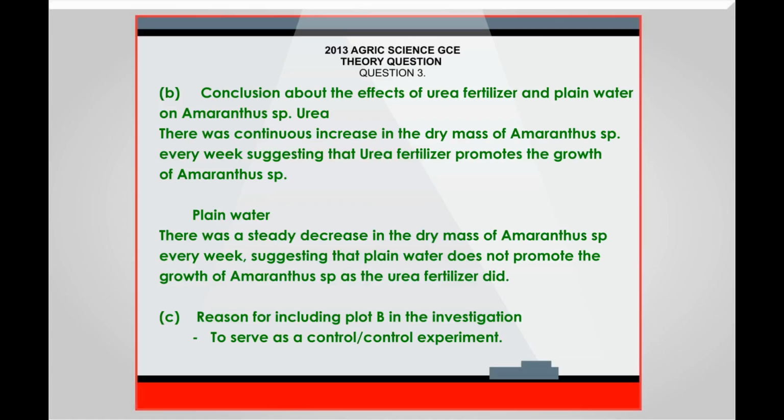Conclusion about the effects of urea fertilizer and plain water on Amaranthus sp. Urea: there was continuous increase in the dry mass of Amaranthus sp every week, suggesting that urea fertilizer promotes the growth of Amaranthus sp. Plain water: there was a steady decrease in the dry mass of Amaranthus sp every week, suggesting that plain water does not promote the growth of Amaranthus sp as the urea fertilizer did.